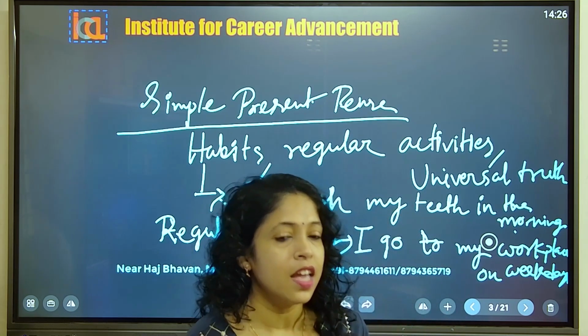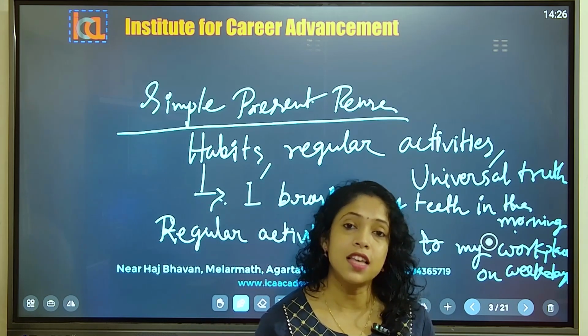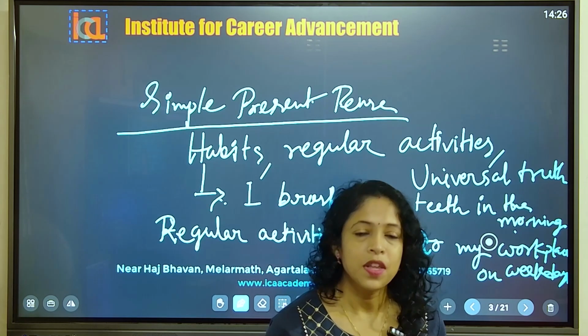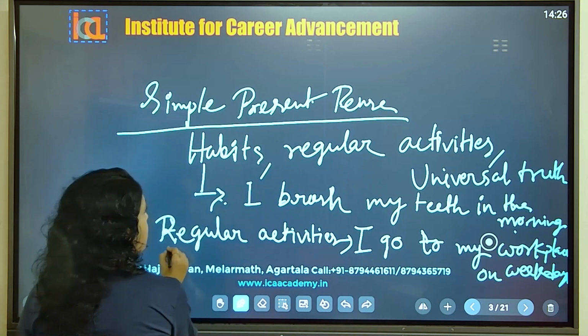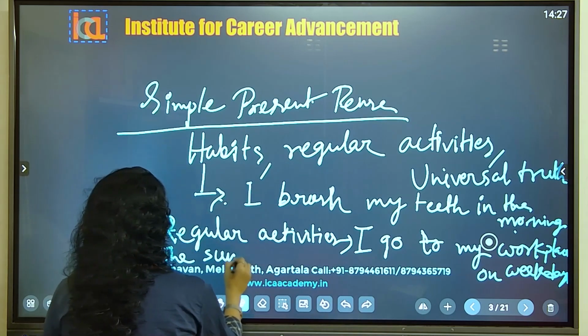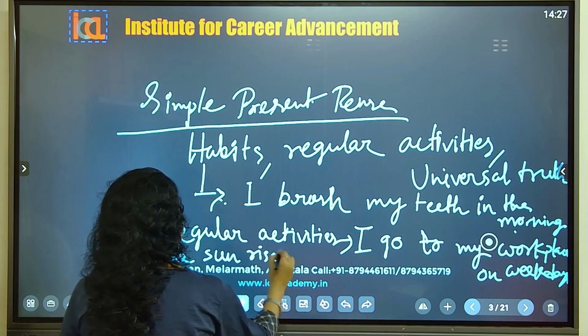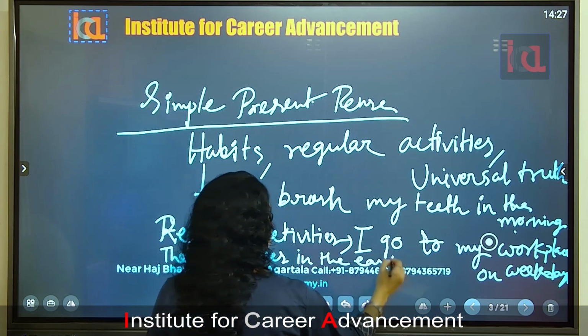In the same way, the sun rises in the east. We cannot change this truth. The sun rises in the east. Okay. So in that way we use it. Suppose here I am writing the universal truth: the sun rises in the east. That is a universal truth.